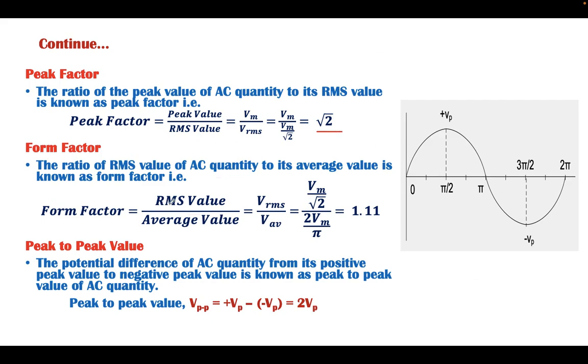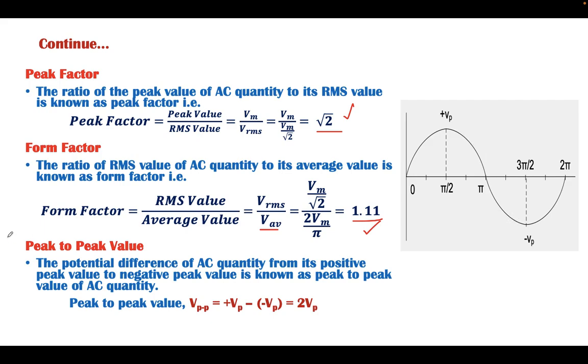Form factor is the RMS value upon the average value. The RMS value we know is Vm by root 2, whereas the average value is 2 Vm by pi, and rearranging and simplifying gives 1.11. Hence we can say for a sine wave the peak factor is root 2 and the form factor is 1.11, and these two values are fixed irrespective of the magnitude, frequency and time period of this AC supply.